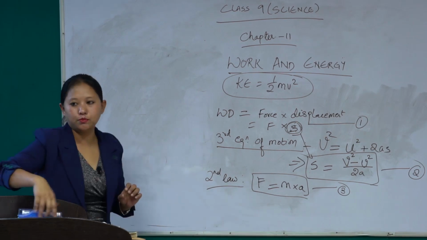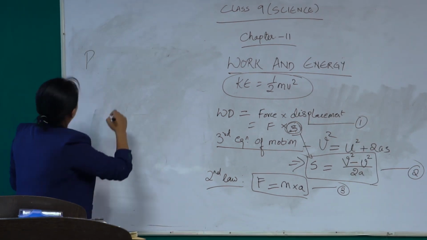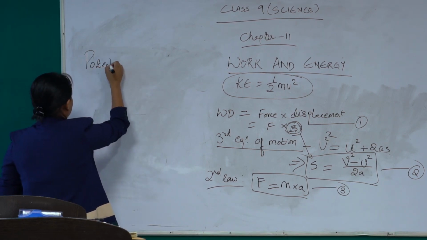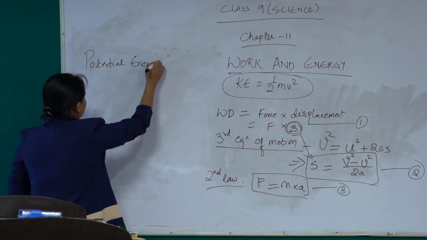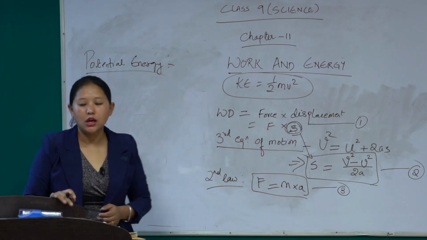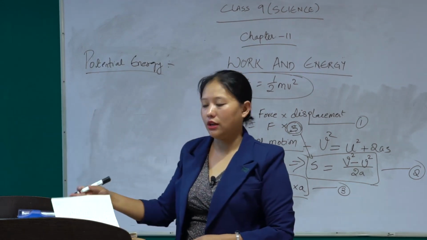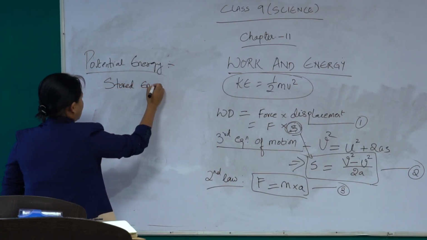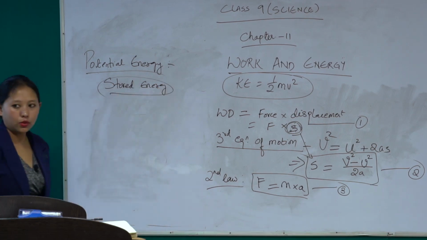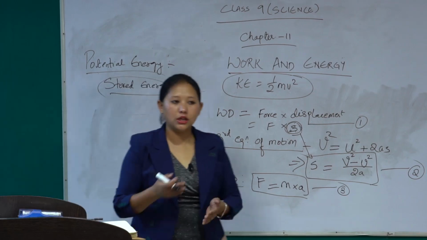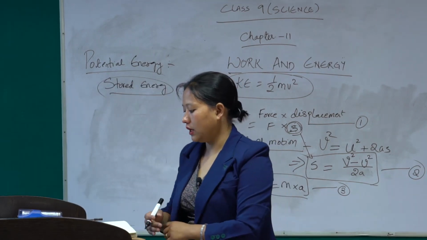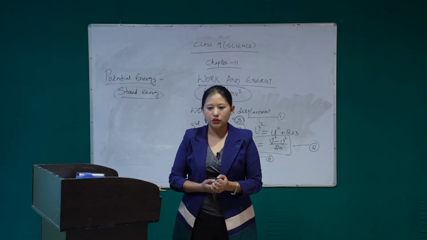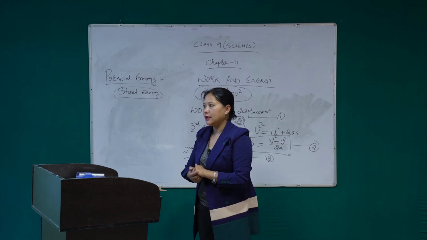Now let us see what is potential energy. The second type of mechanical energy is potential energy, right? Potential energy is nothing but the stored energy. We call it potential energy. So when I say stored energy, what does it mean? It means the energy stored in the body which is utilized by an object in a future action. We call it potential energy. Let me give you another example.